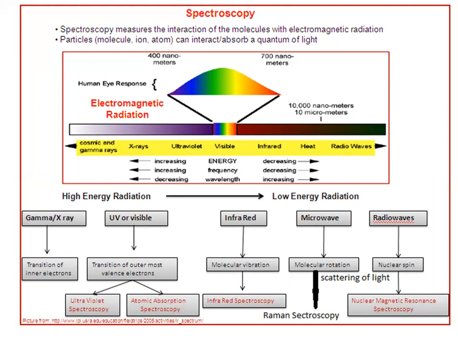And sometimes we also call this scattering of light, because when the molecules are rotating, the light is scattered. So what spectroscopy is generated out of the microwave interaction with matter? It is called Raman spectroscopy. So Raman spectroscopy is based on the microwave, which is responsible for the molecular rotation.